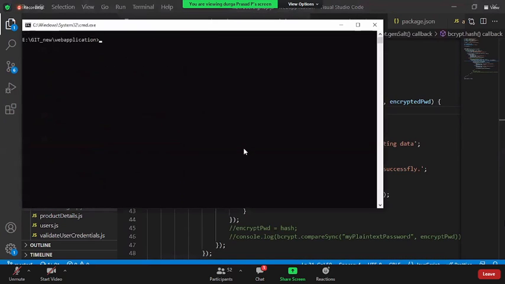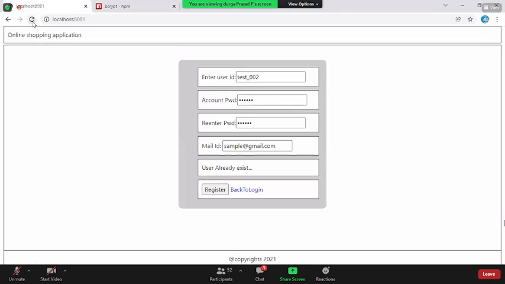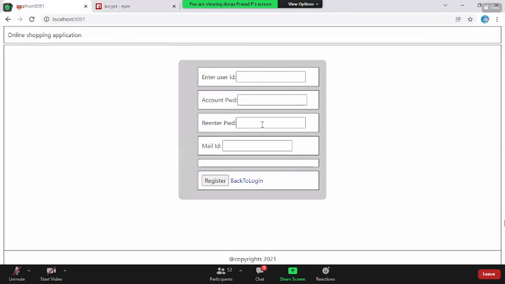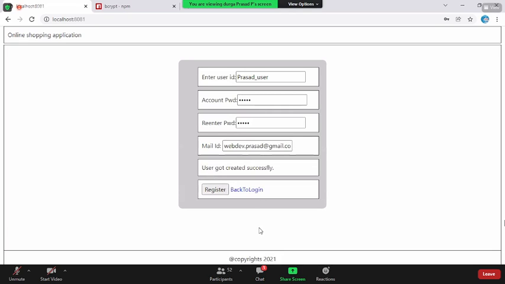Now I'm restarting, clear screen, npm start, and go to the database. I go to the new sign up. I say user Prasad underscore user, password India, and a mail ID at gmail.com. Once I click on register, it says that user got created successfully.